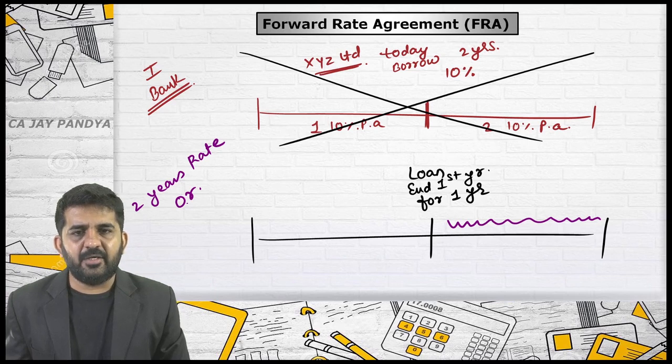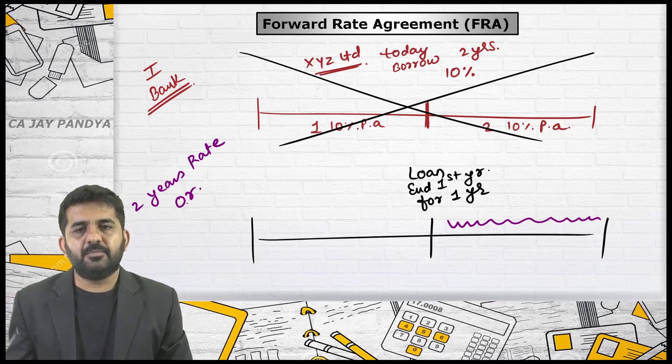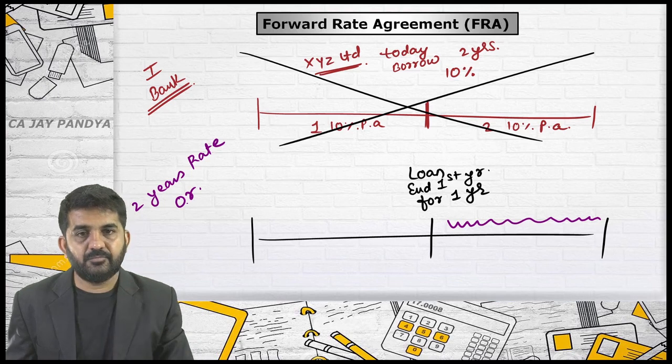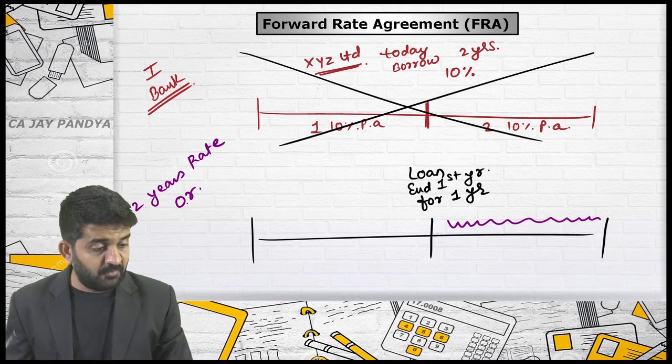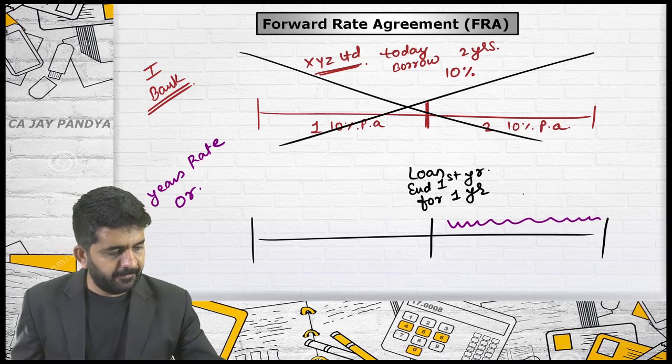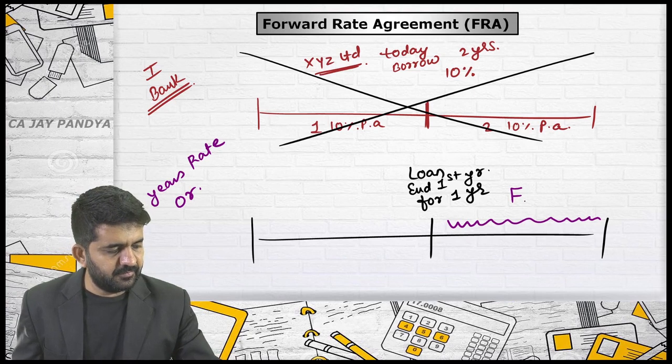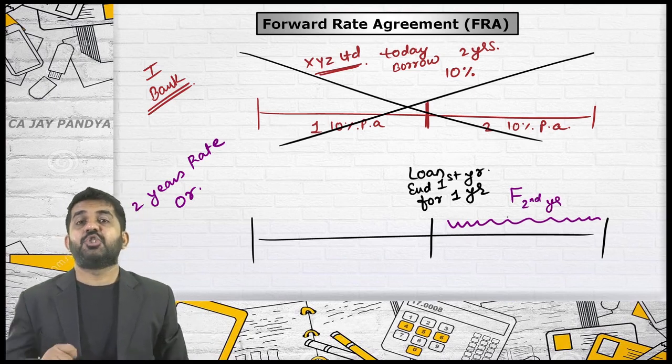Aarti, you are online? I think your mic is not audible. Sachin, can you give the answer? Sir, forward rate. What forward rate? Forward rate of third year, second year to fourth year, fifth year? Second year. It is second year forward rate which you will be quoting.